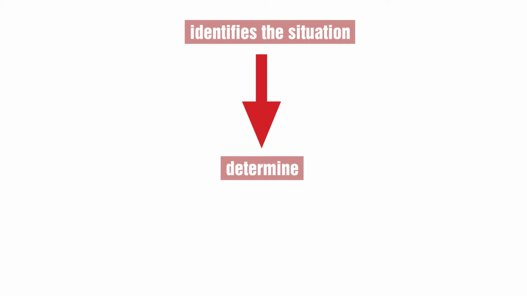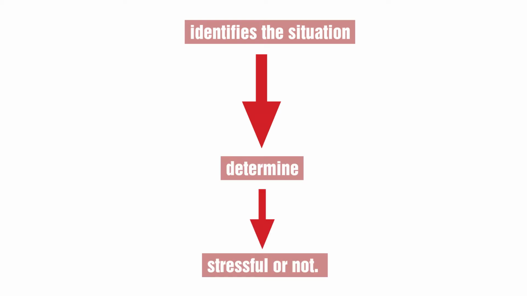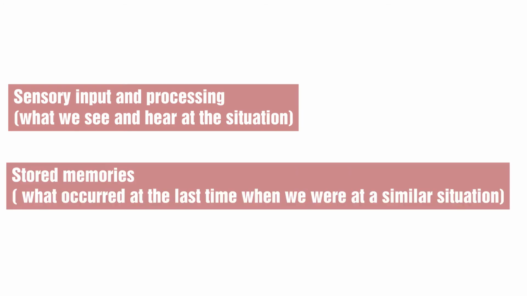At first, our body identifies the situation. Next, it determines whether the situation is stressful or not. The decision is based on sensory input and processing, what we see and hear in the situation, and stored memories, what occurred the last time when we were in a similar situation.